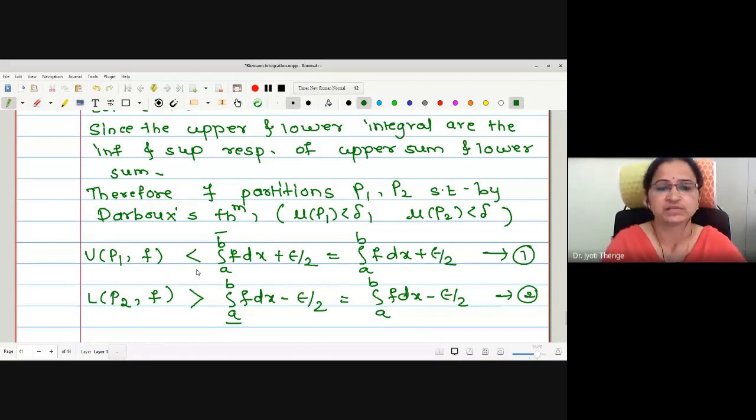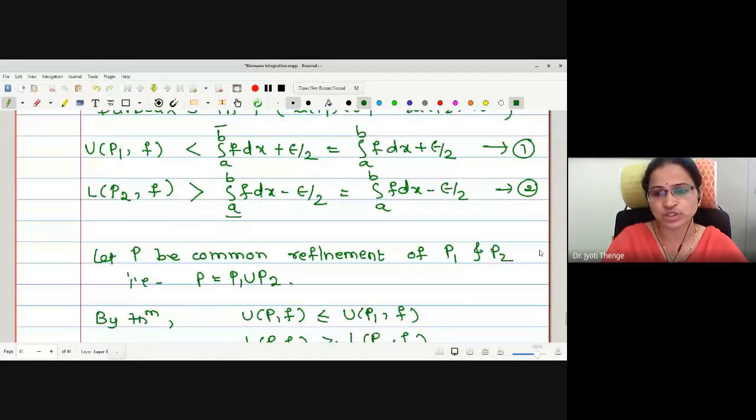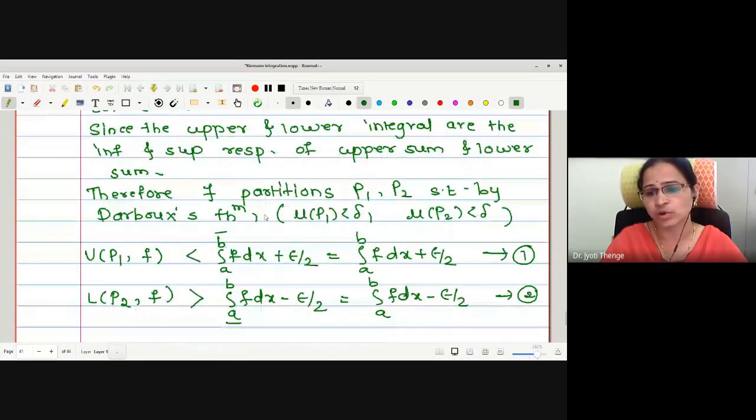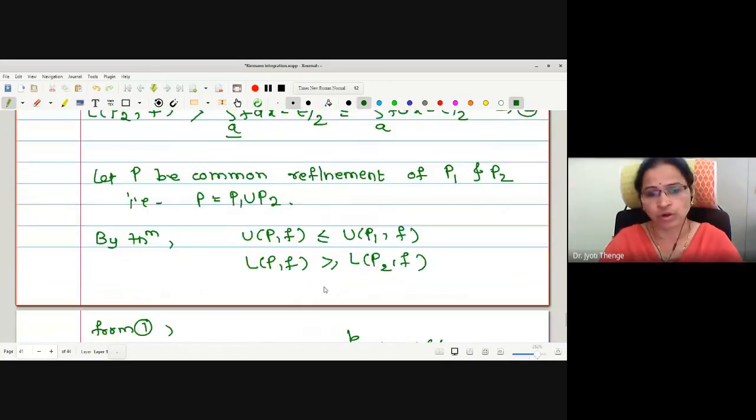Then we have written the Darboux statement for the upper sum for partition P1 and the lower sum for partition P2. We have given these as equations number 1 and 2. Later, we have taken the common refinement of P1 and P2. Once we take the common refinement, we are not bothering about the condition norm P1 is less than delta or not. Also, we know that as P is the common refinement, the upper sum decreases and the lower sum increases. Therefore, we have written the statement.